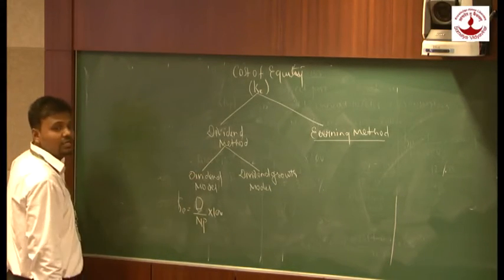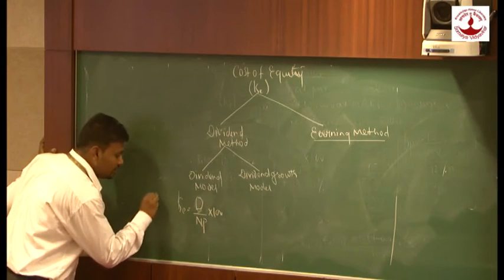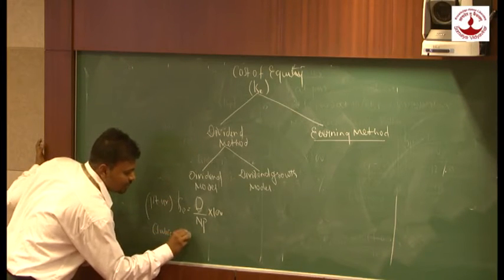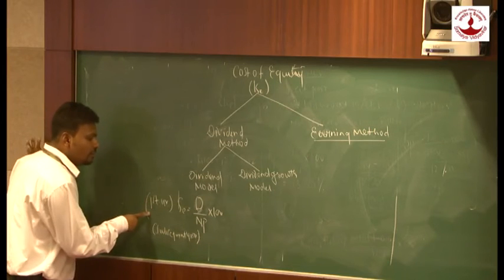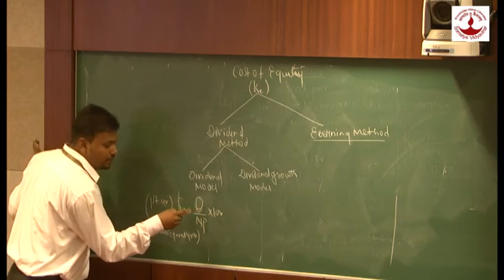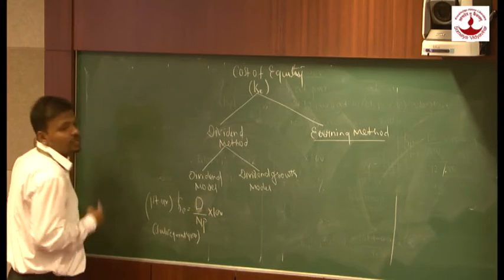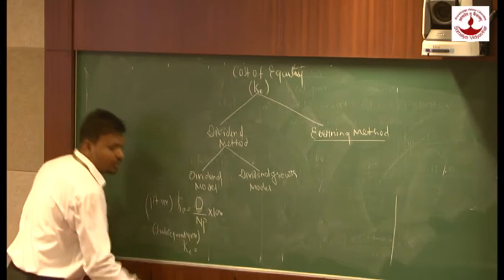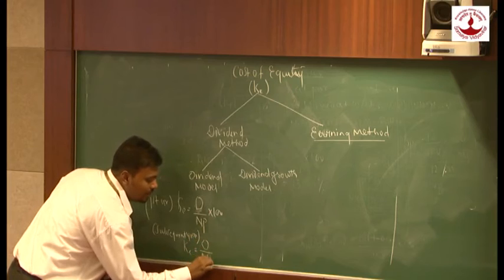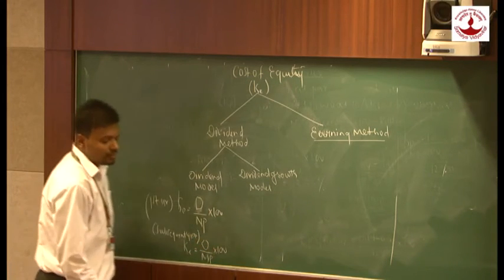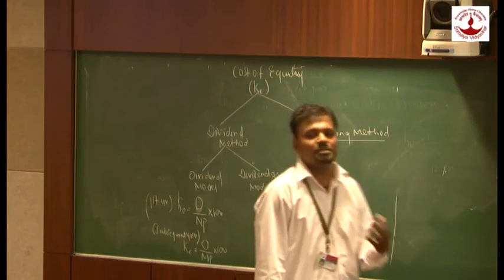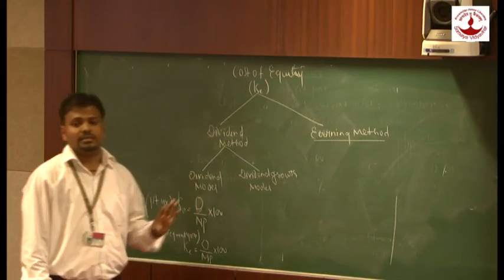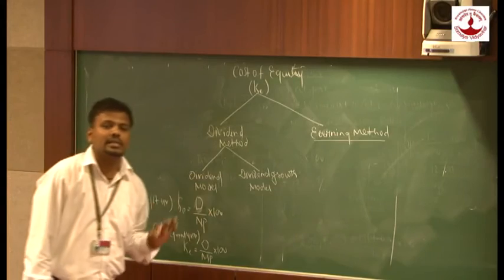If the company is issuing the share, we have two concepts: first year and subsequent. Subsequent means other than the first year. In the first year, the formula would be KE is equal to D upon NP into 100. But in case of a subsequent year, might be the second year, third year, fourth year, fifth year, the formula would be KE is equal to D upon MP. What is MP? That is market price. So whenever we calculate KE for a subsequent year, the formula would be D upon MP into 100, market price. But in the first year, we write NP.